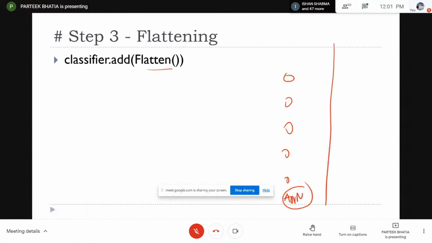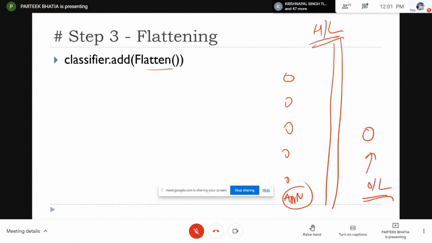In the ANN, in this model, I am using one hidden layer and one output layer. So this is the output layer, this is the hidden layer. In the hidden layer, there are some neurons. So I have to specify how many neurons will be there in one hidden layer, and I also have to specify how many neurons will be there in the output layer.